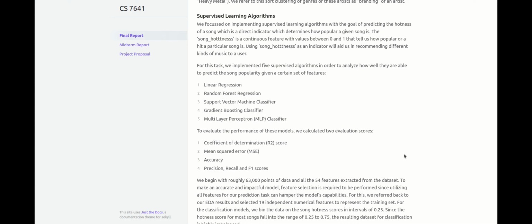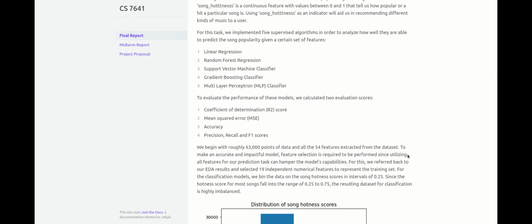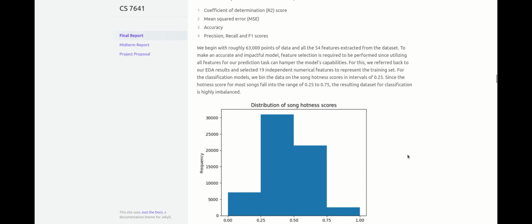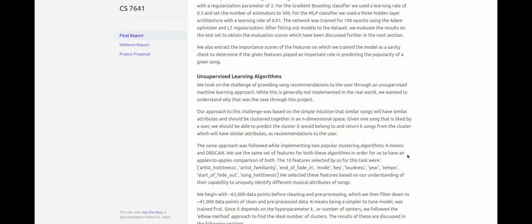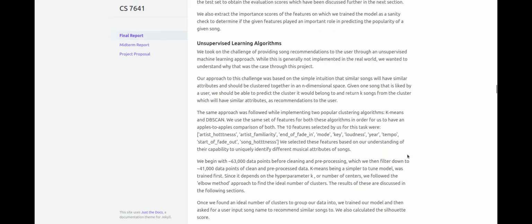We also performed feature selection from the previous section to improve our model's accuracy. For the classification model, we binned the data on song hotness score in intervals of 0.25. The following graph shows the distribution of hotness scores, which is highly imbalanced due to most of the scores falling between 0.25 and 0.75. A second goal is to recommend similar songs to users.